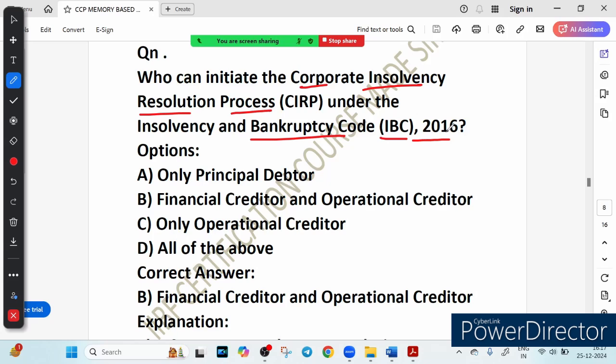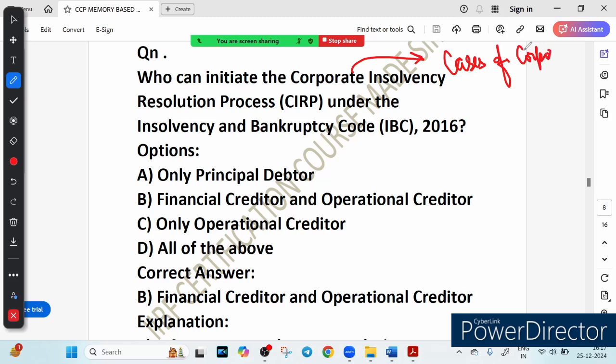So first of all, what is CIRP? Because we are dealing with CIRP, what is CIRP? CIRP stands for Corporate Insolvency Resolution Process. It is a mechanism under the IBC to resolve cases of corporate insolvency.